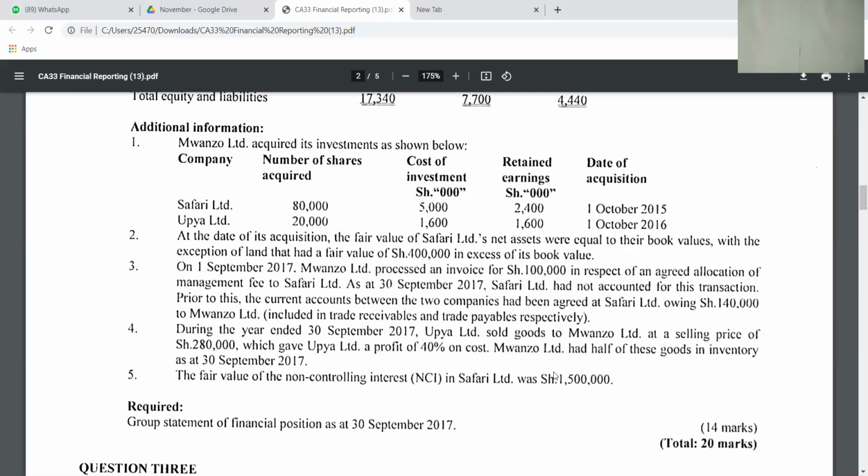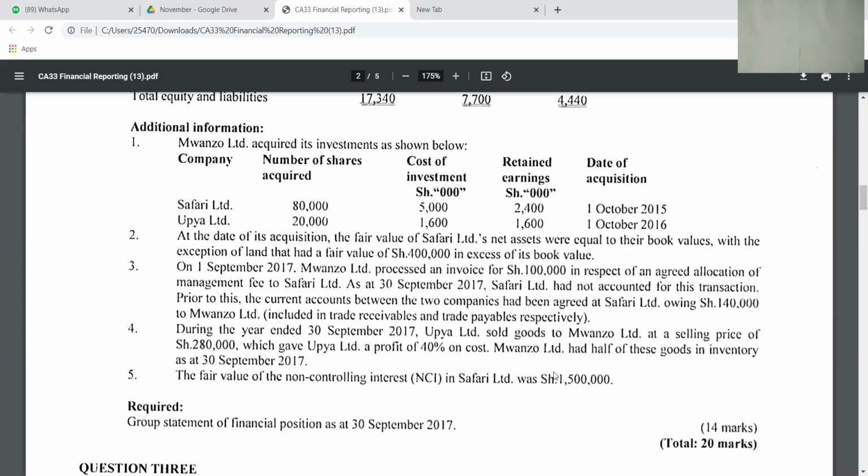For you to use the full method, you must be provided with the fair value of non-controlling interest. So the NCI must be stated at its fair value for you to use the full method. For the partial method, the NCI will not be stated with its fair value. So in short, when you see a statement like note 5, you know automatically that when I would be doing my goodwill for Safari, I'm supposed to use the full method.